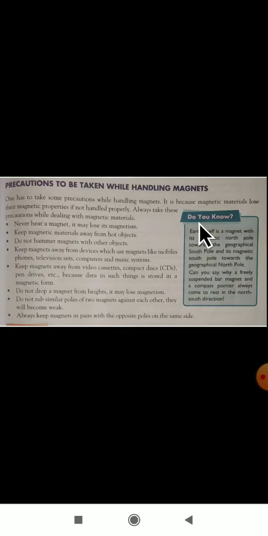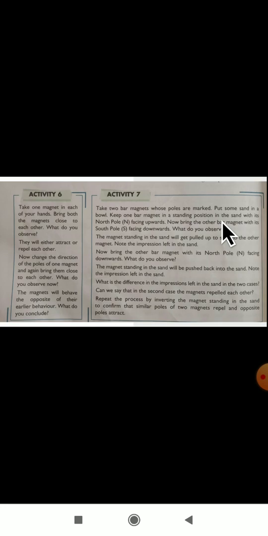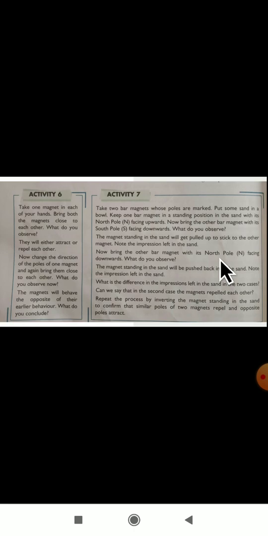Here they have given the activity. Let us see the activity. Take one magnet in each of your hands. Bring both the magnets close to each other. What do you observe? You have to take two magnets in your hand and bring them close to each other. They will either attract or repel each other. Sometimes they will attract and sometimes they will repel.